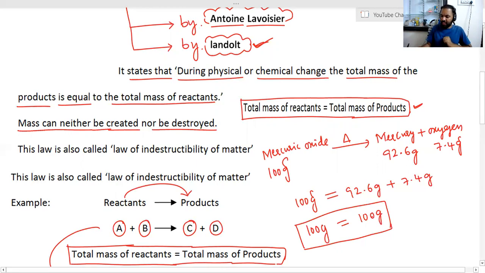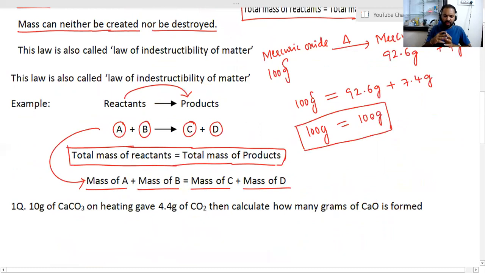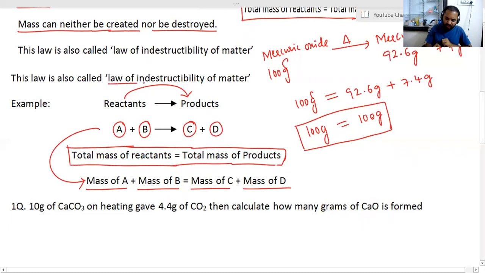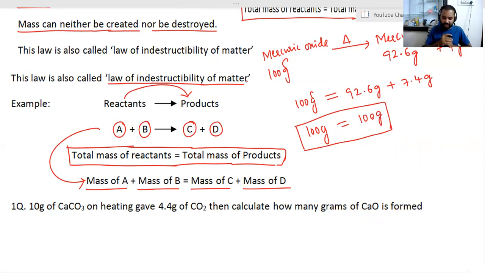And in this law, we can replace the mass with matter, because matter is nothing but anything which has some mass and occupies some space. So if we replace the word mass with matter, this law becomes the law of indestructibility of matter. Here also it means we cannot create the matter and we cannot destroy the matter.